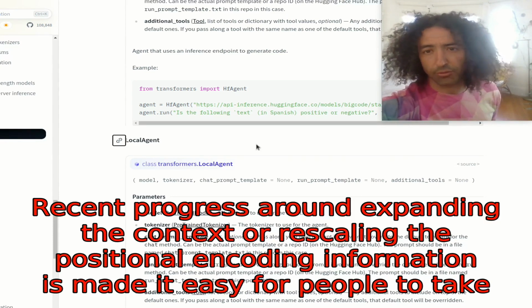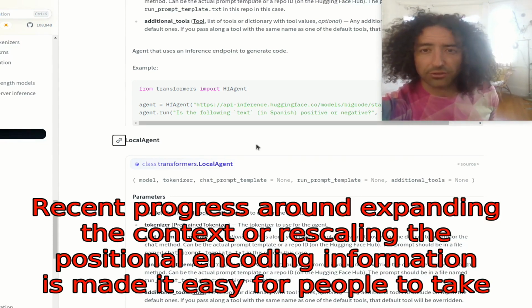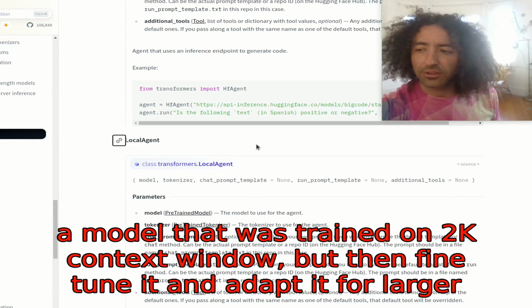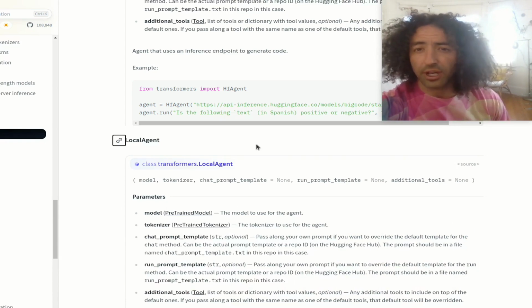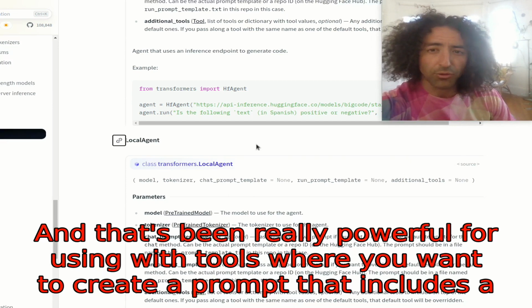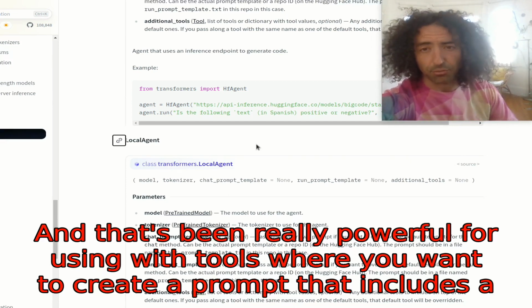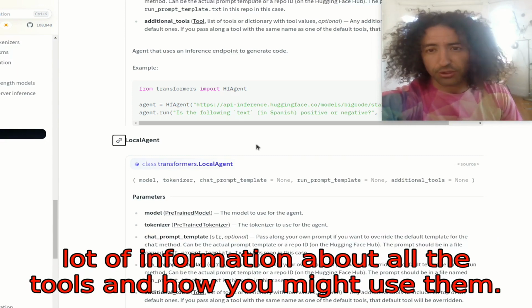Recent progress around expanding the context through rescaling the positional encoding information has made it easy for people to take a model that was trained on a 2K context window, but then fine-tune it and adapt it for larger context. And that's been really powerful for using with tools where you want to create a prompt that includes a lot of information about all the tools and how you might use them.